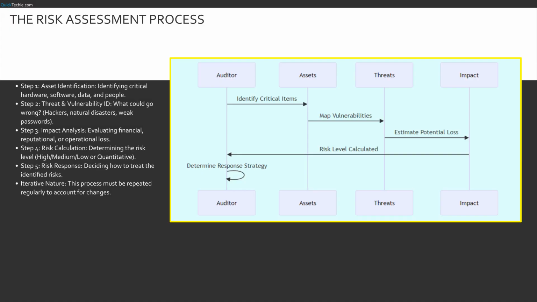The auditor first queries the assets to find what is critical. Those assets are then mapped against threats and vulnerabilities. The interaction between threat and asset generates a potential loss or impact. Finally, that impact data flows back to the auditor, who calculates the risk level and determines the strategy. It shows the dependency of each step on the previous one.